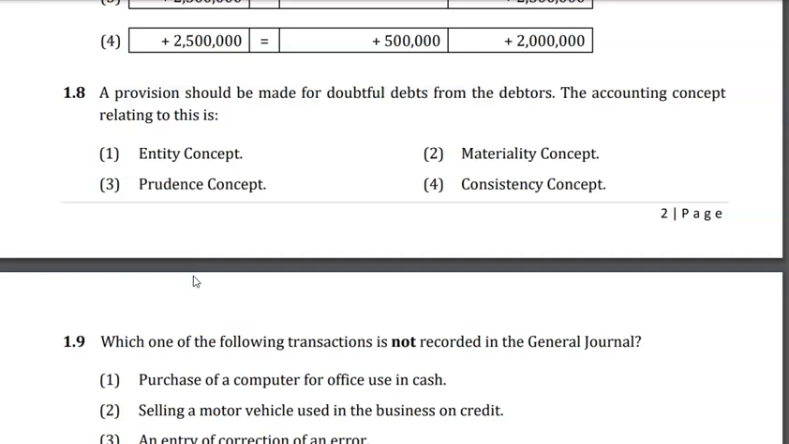So is it entity concept? No, nothing is related to entity concept. Sorry for the mistake. Nothing is related to entity concept. And materiality concept, no, there is no relationship. Consistency concept, no, there is no relationship. Prudence concept, yes, this is the answer. So you can directly find the answer.